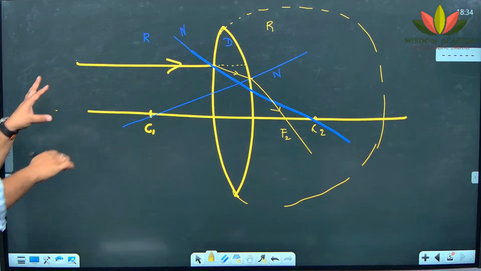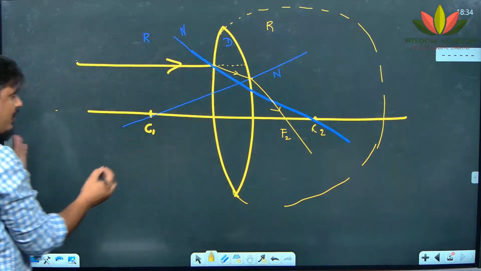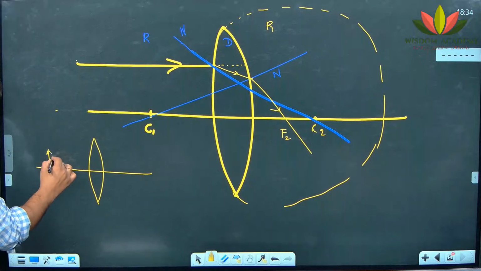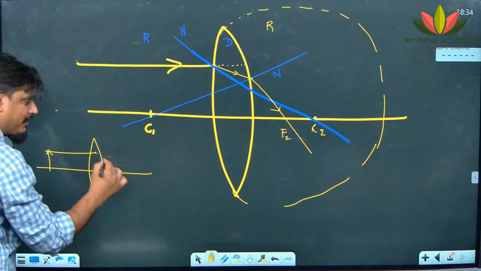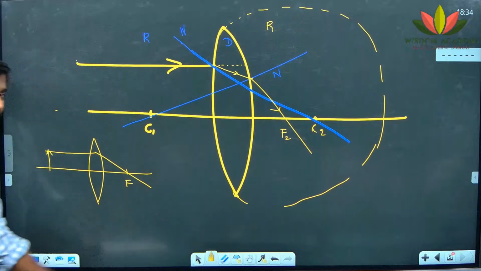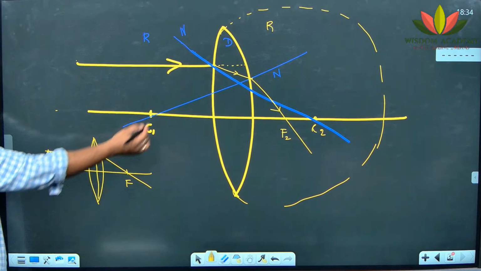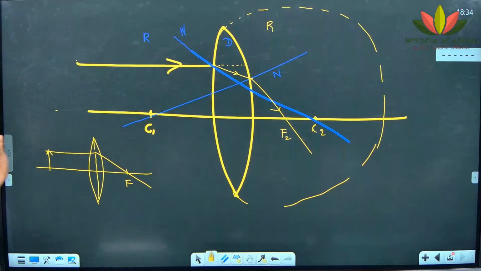So we don't draw all these complexities. That is how we directly draw in our NCERT book also. We take an object, take a line, and from the center we bend and pass through F, isn't it? But what is happening inside? All these things are happening inside, which you are drawing like a straight line.